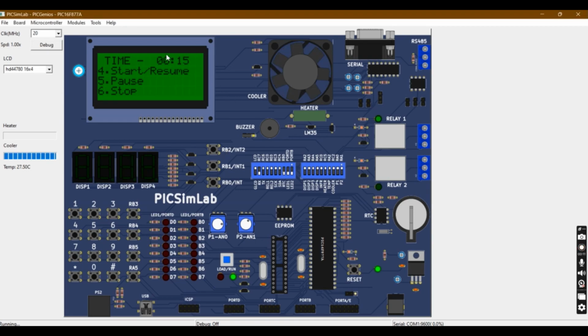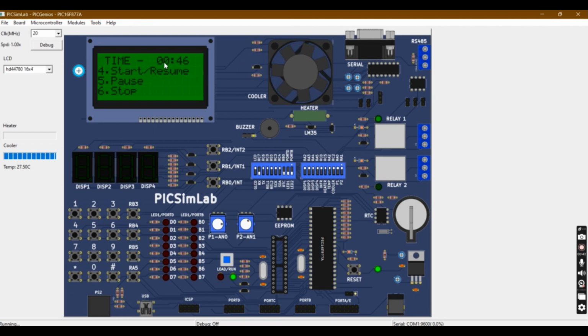As you can see, the timer has started and the fan is also rotating. If we want to increase the timer, we press key number 4, which increases the timer by 20 seconds. Even when we increase the timer, the fan continues rotating.